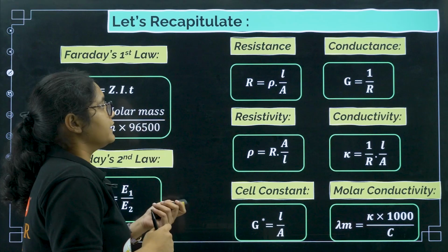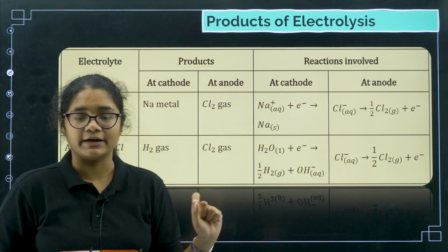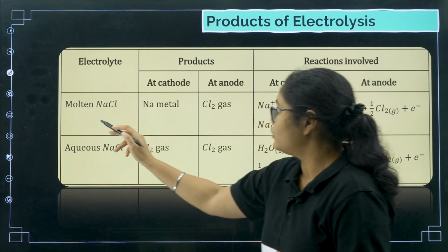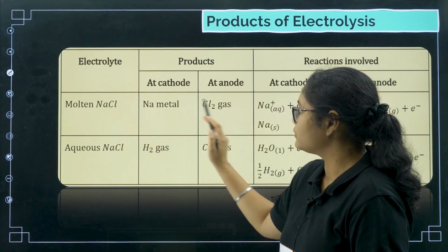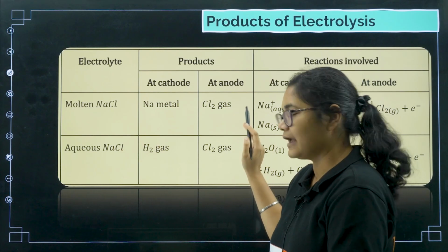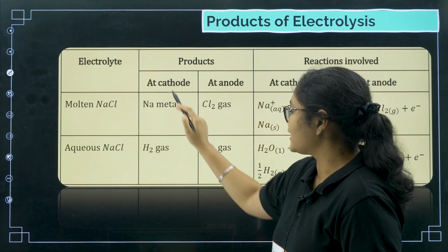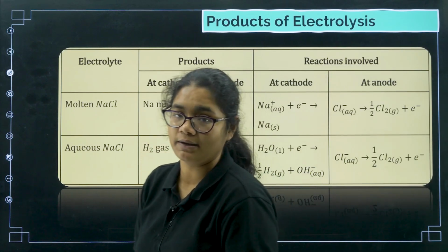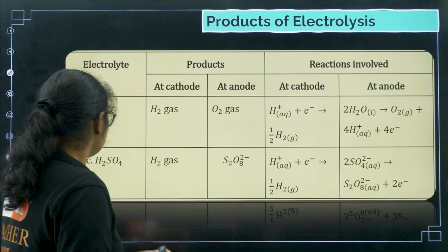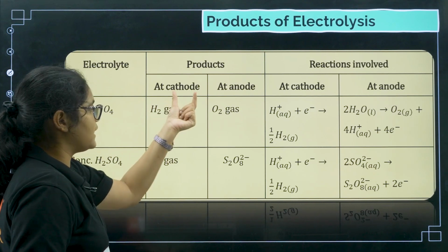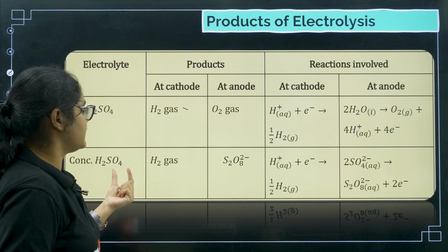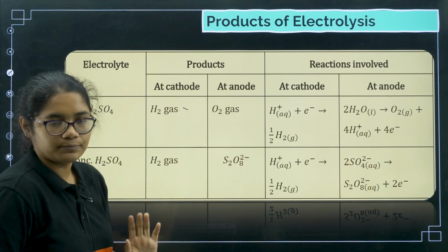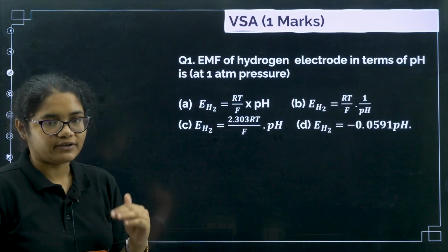Okay, fine. Now products of electrolysis, this is also where questions can be asked. So you should remember, for molten NaCl you have at cathode Na metal is generated and chlorine at anode. For aqueous NaCl, H2 at cathode and Cl2 at anode. These two reactions for molten NaCl and aqueous NaCl are very, very important. Similarly, for dilute H2SO4, you will get H2 at cathode, O2 at anode, and for concentrated H2SO4, same H2 at cathode and S2O8 2 minus at anode. Okay. Next, we will do some VSA questions now.